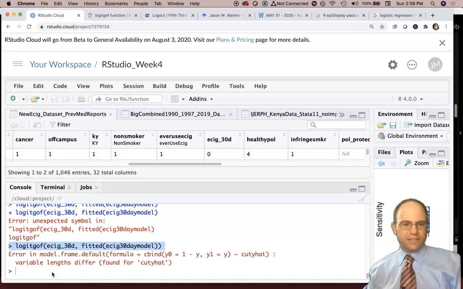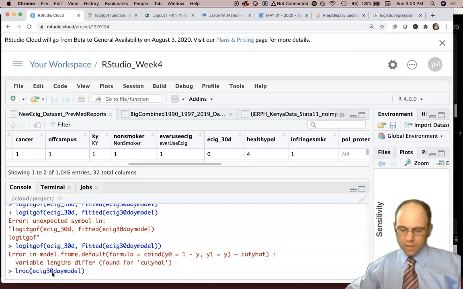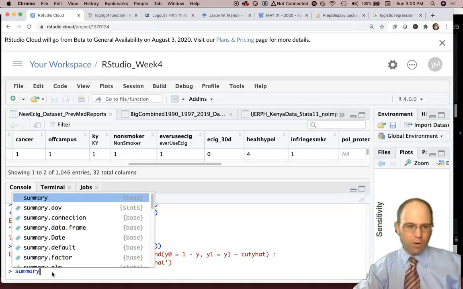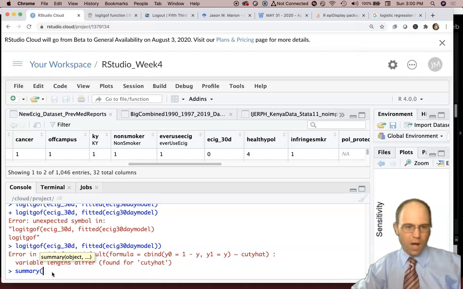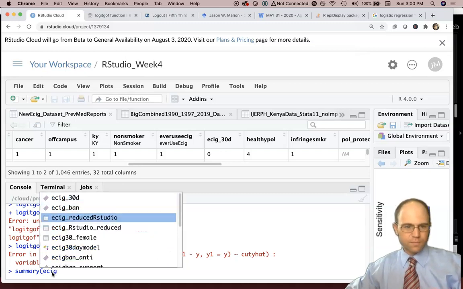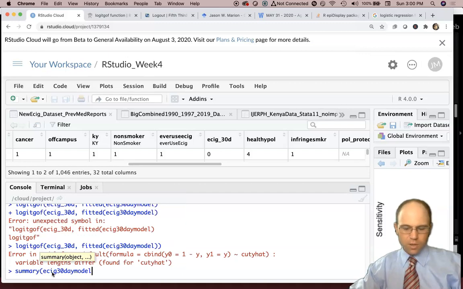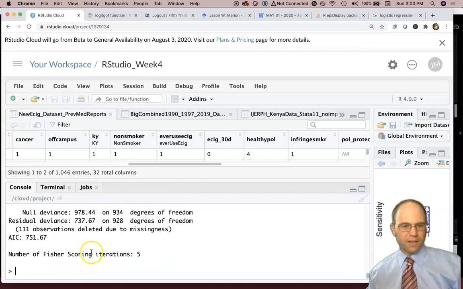So one last thing that we're going to do, I'll go ahead and show you in this video, is if you were to do summary on your model, like you did on linear regression. If we were to do summary on this e-cig model, here we go, you're going to get something like this.